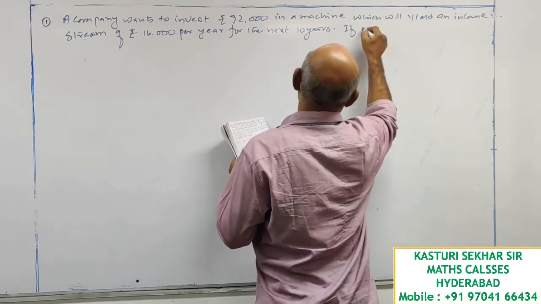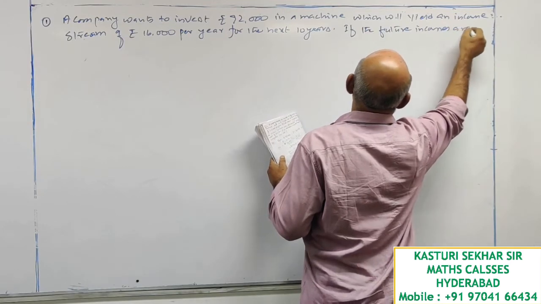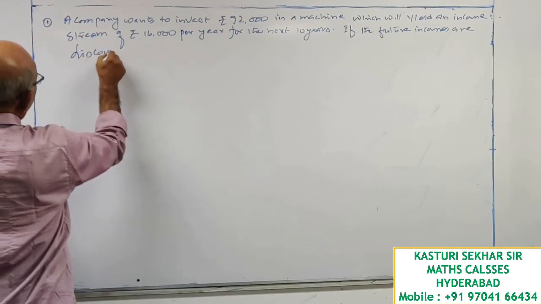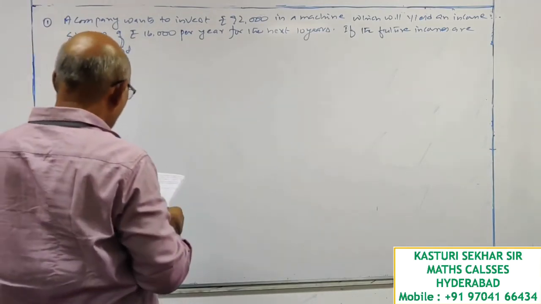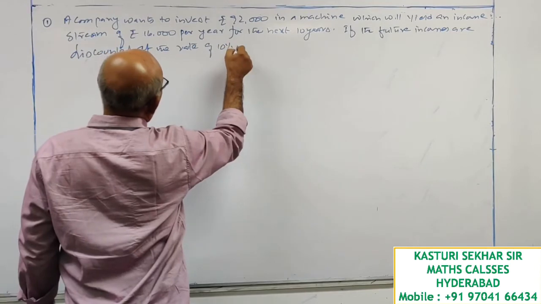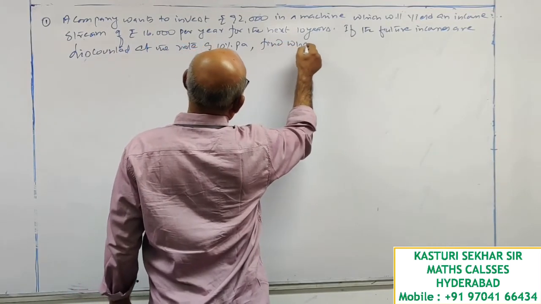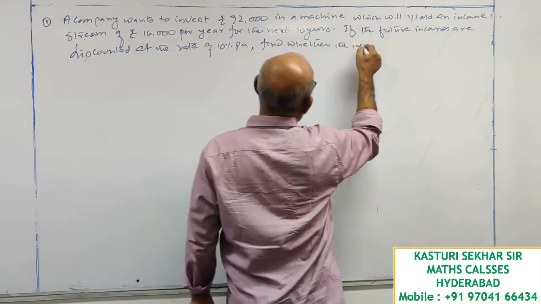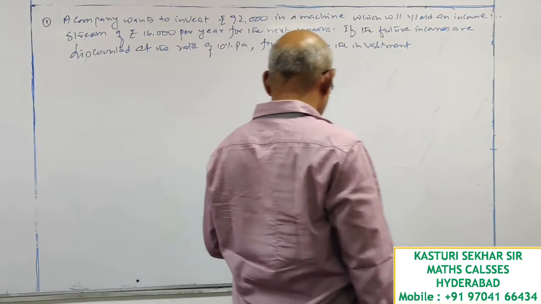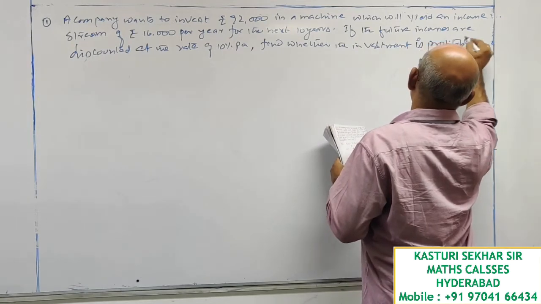If the future incomes are discounted at the rate of 10% per annum, find whether the investment is profitable or not.